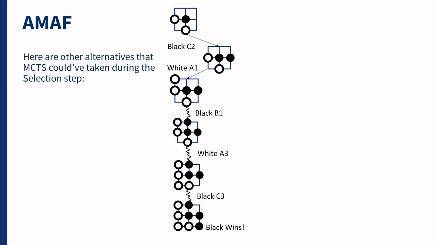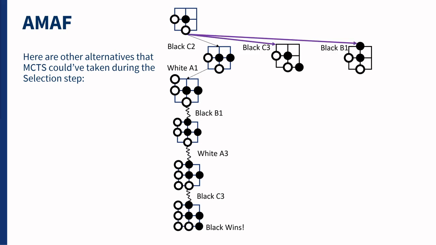So far, this is just a normal MCTS playout in one iteration. We could consider, however, other alternatives that MCTS could have taken while navigating the tree. In this case, there are two other nodes in the first level that match moves down in the iteration. Note that we are not adding new nodes to the tree here. We are just considering nodes that were already there when we started the iteration. There could be other actions for the opponent's move that are also within the tree and visited during the iteration.